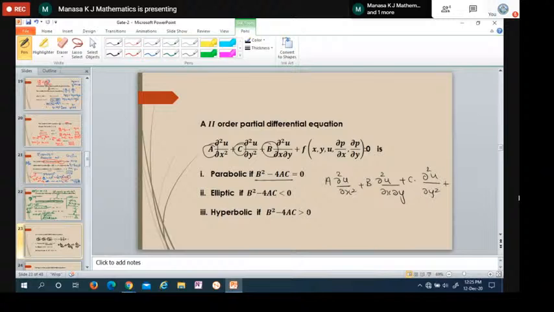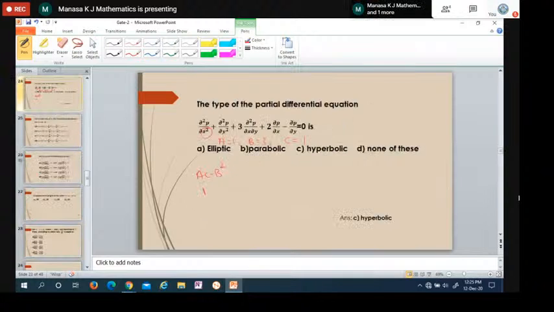The coefficient A, with respect to x, is 1. B is the mixed partial ∂²u/∂x∂y, so B is 3. C, with respect to y, is 1. So substitute here. A into C is 1, B square is 9, so 1 minus 9 is minus 8.